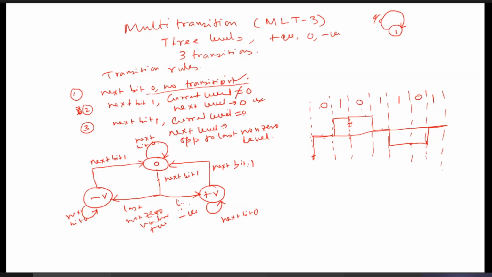So this is the multi transitions. Generally we use 2 transitions, but here we are considering more transitions. Similarly, by using more transitions, you can have more complexity, but it will reduce the bandwidth requirement. Right? For example, a copper wire cannot support a high frequency, but if you use this type of scheme, it can send 100 Mbps data over copper wires, right? So anyway, these things are there.